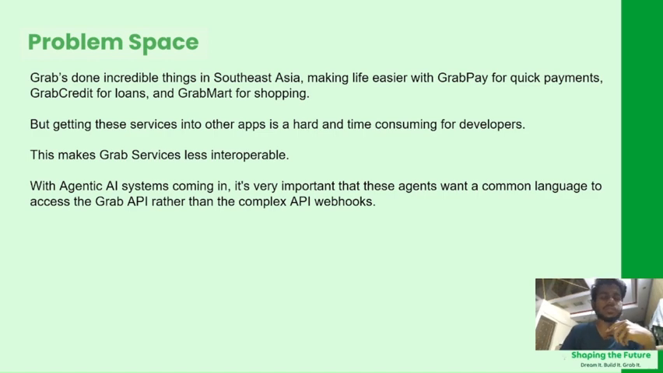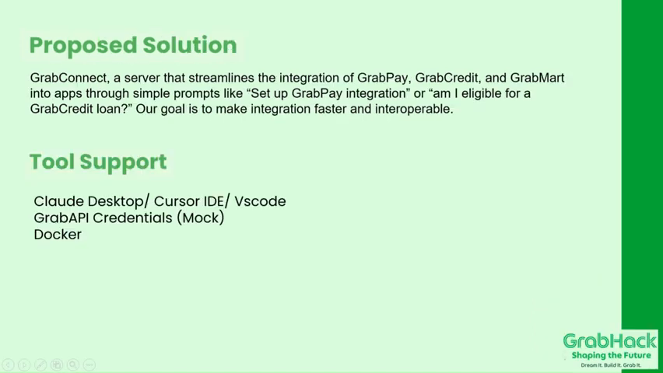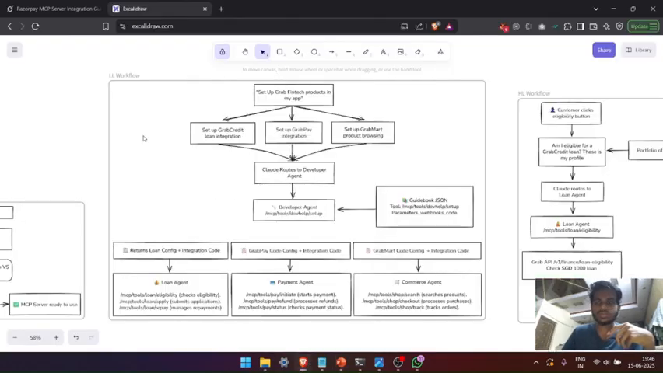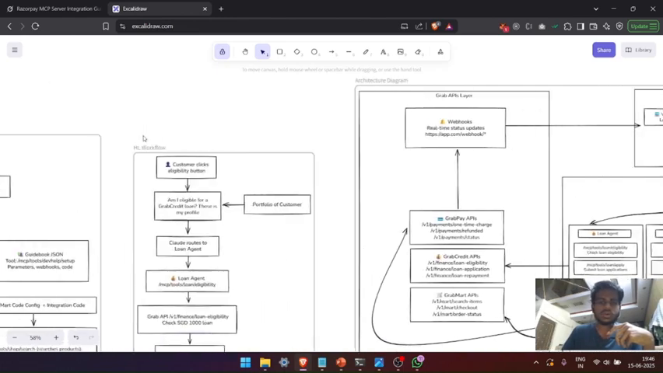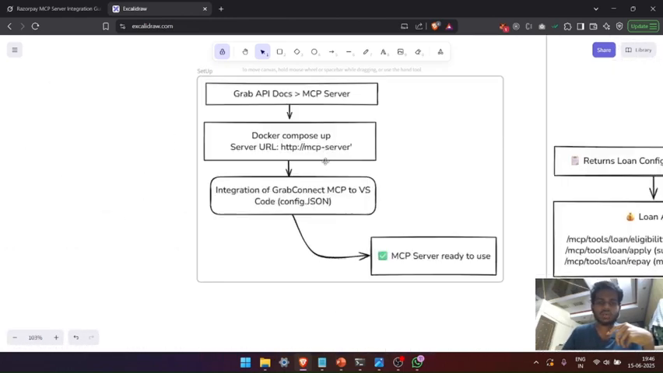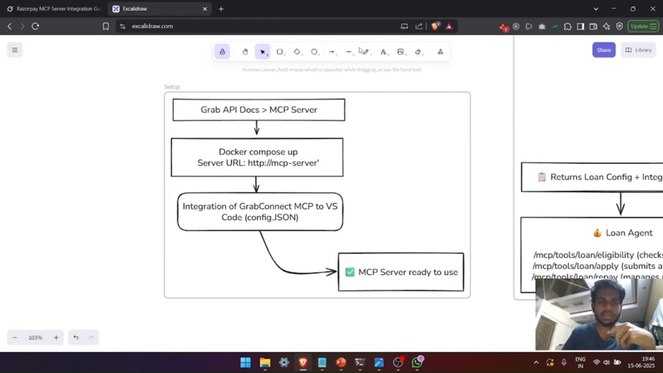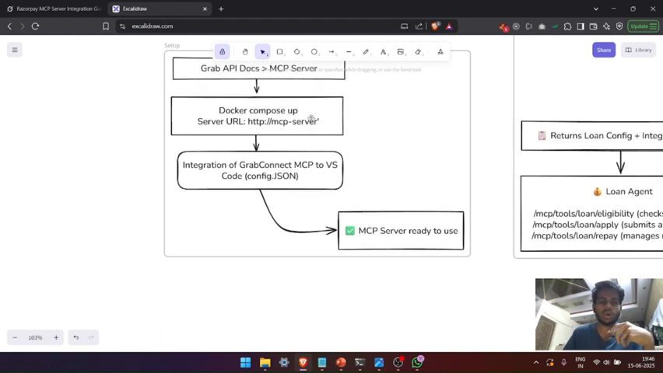The solution that we are proposing for the problem here is basically GrabConnect. GrabConnect is a Dockerized server that abstracts Grab's complex API documentation, as I'll show you in the diagram now. So this is how we are planning the entire approach. First, Grab's API docs would be abstracted into a server, which we call an MCP server. After we create this MCP server, we will Dockerize it and have a server URL. To access this server URL, we will create a config JSON and give it to the developers.